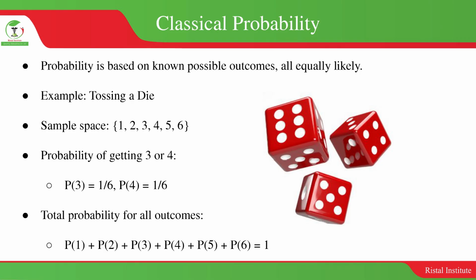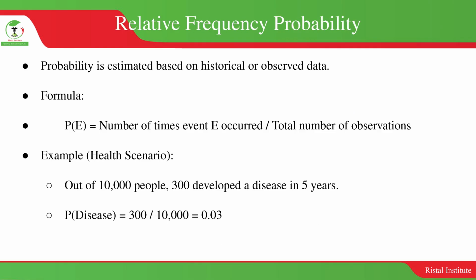Here we are looking at the probability that you toss a 3 or you get a 4, and the probability still remains the same for all the outcomes. However, for 6 tosses, the probability that you will get either 1 or 2 or 3 or 4 or 5 or 6 is 1. So if you toss the dice like this, the probability that you will get any of the 6 figures is 1. You cannot have a 0. I don't know if that is clear. That is with regard to classical probability.